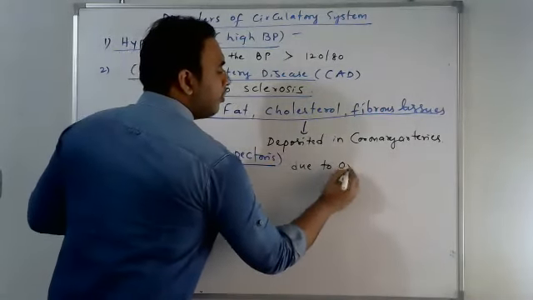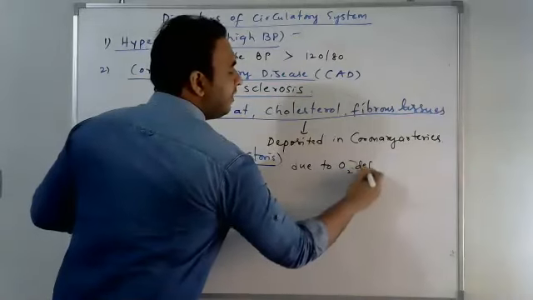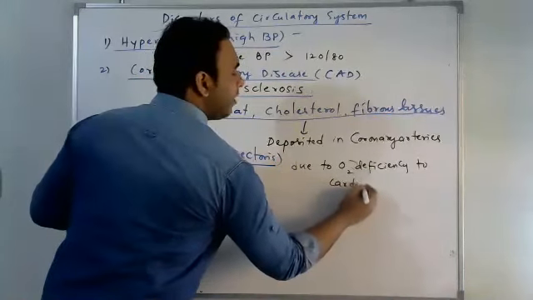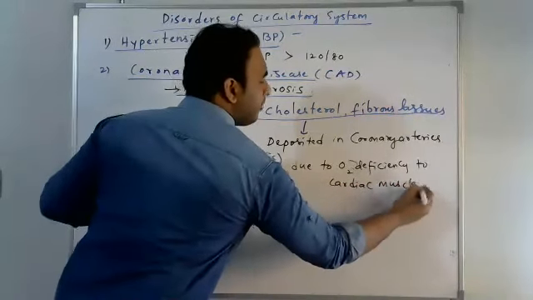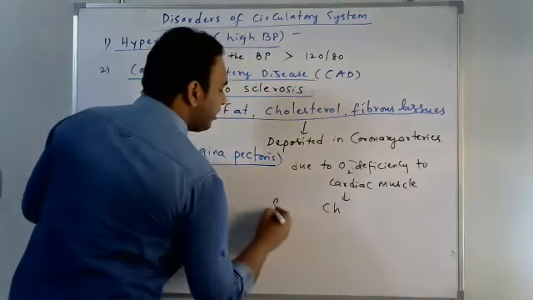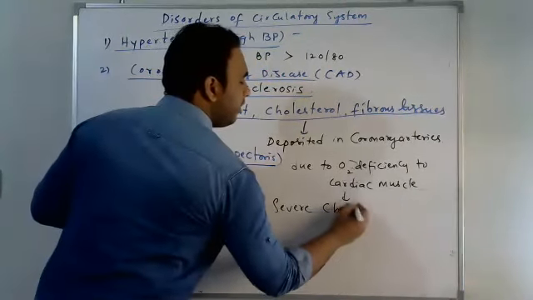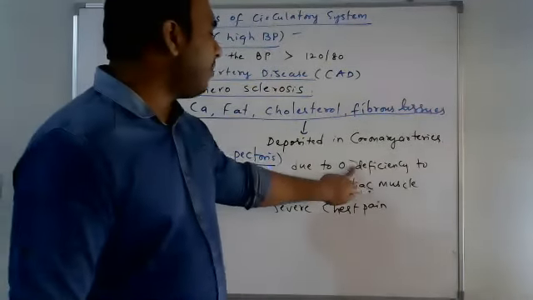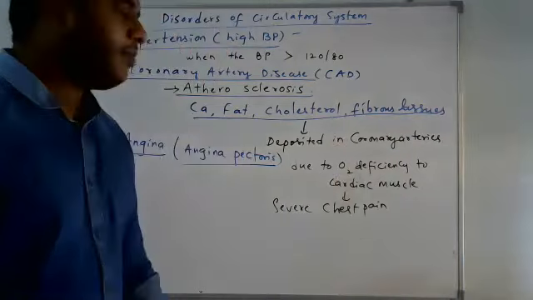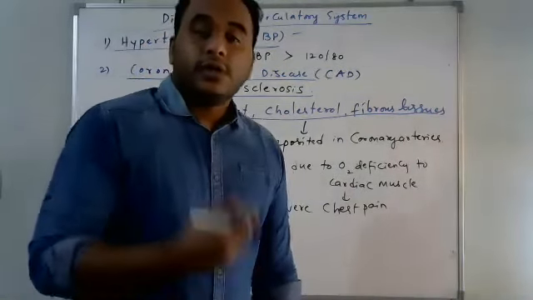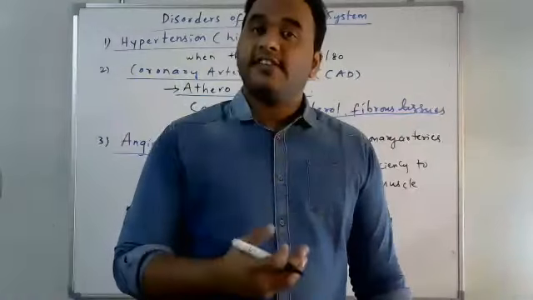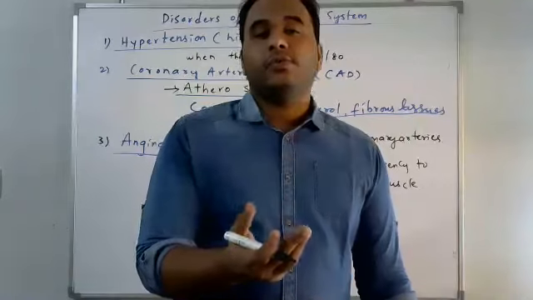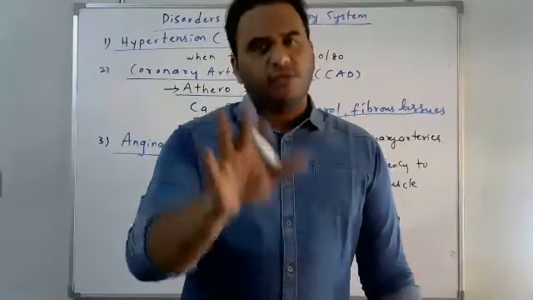Due to oxygen deficiency to the cardiac muscle, it leads to severe chest pain, because oxygen is not supplied to the cardiac muscle properly. So it occurs due to improper blood flow only.